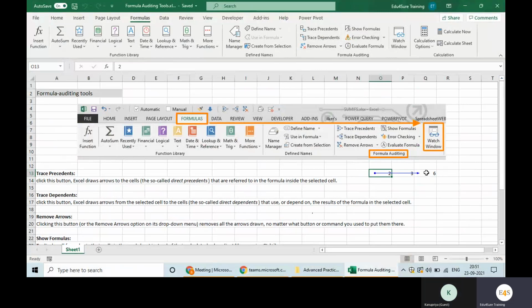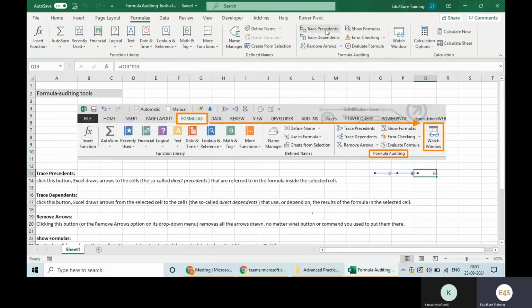But how will you get to know? For example, you want to delete this column. How will you get to know that if I delete this column, what all cells are going to be impacted? Right? What will you do? You will select one of the cells in this column and you will audit the formulas from here.